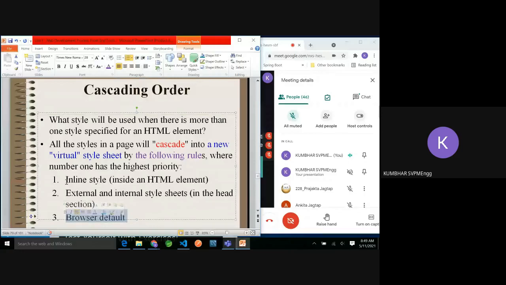So always inline will be taken first, that is where we are directly writing h1 style equal to, that will be applied. Then external and internal in the sequence as you applied, because I have shown you in the previous example, first external and then internal will be applied. If you declare internal first and then external, the external style will be applied.